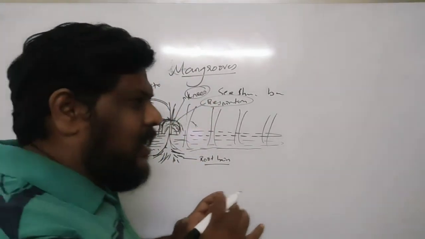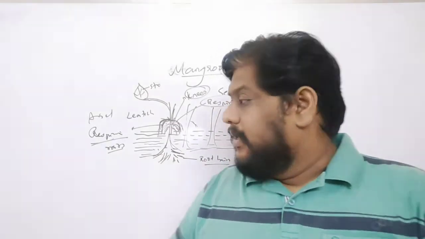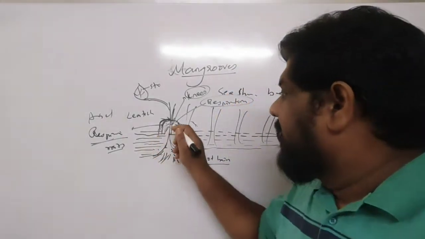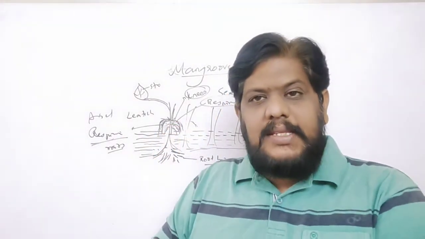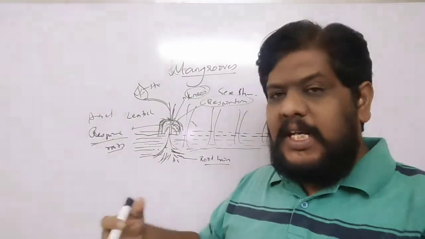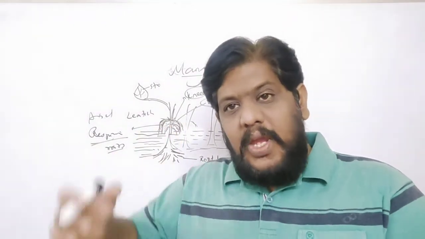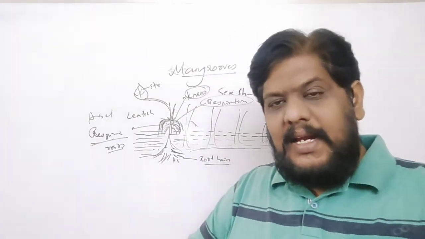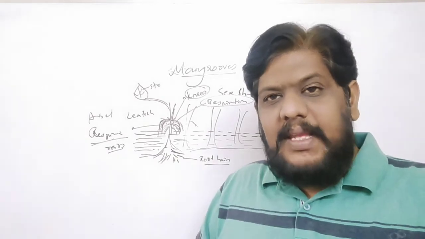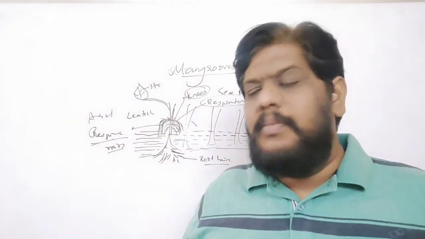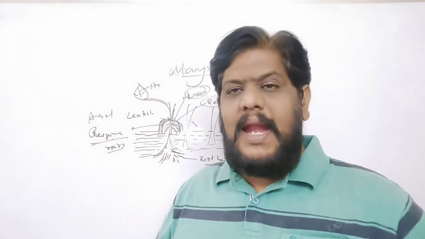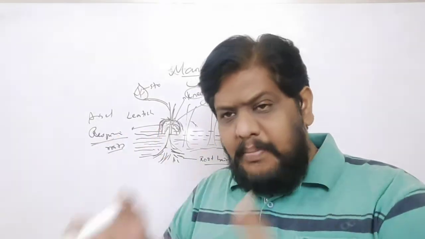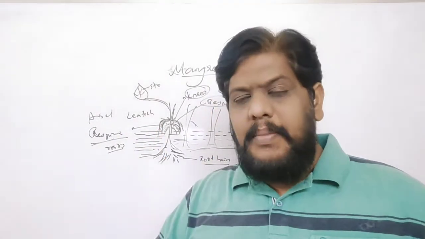Now here you can see that this is a kind of adjustment, right? That means this particular plant is adapting to that environment with the help of the knees. If there are no knees, or no aerial roots or respiring roots, the plant will die. If it has to stay in those adverse, completely different conditions to survive, it has to adapt to that environment. It cannot walk to some other place and plant itself somewhere else, right? So it has to stay in that water. The roots have to be submerged like that.